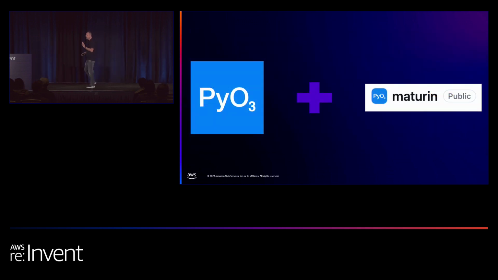For that, we were using two tools. The first tool is called PyO3. PyO3 is a crate. For those who are not familiar with Rust, a crate is just like a package in Python. You can add external dependencies to your code. What this crate does is expose Rust code as a standard Python interface. For example, you can add a Python module, a Python class, a Python method, and behind the scenes, everything is written using Rust. Rust is a native language, which means that in the end, you compile it to a binary that runs on the machine.